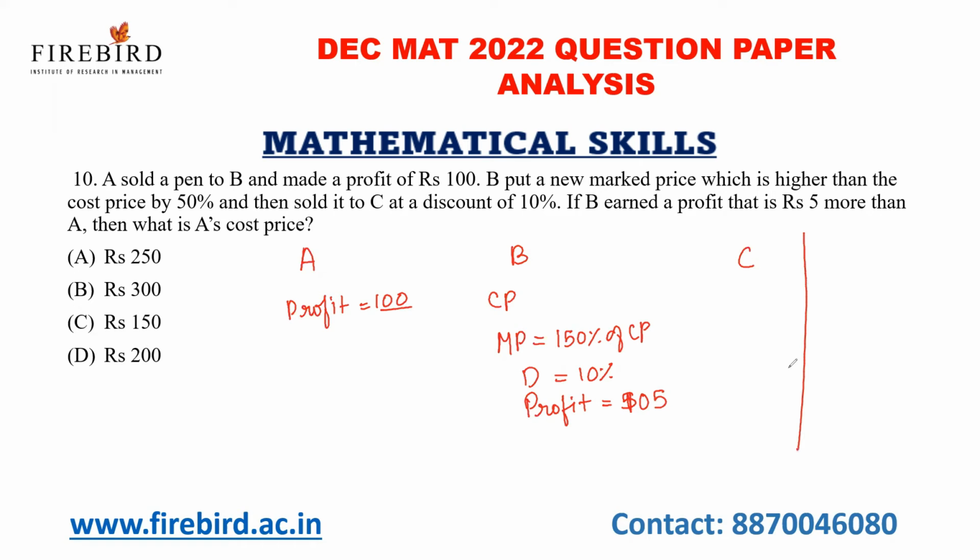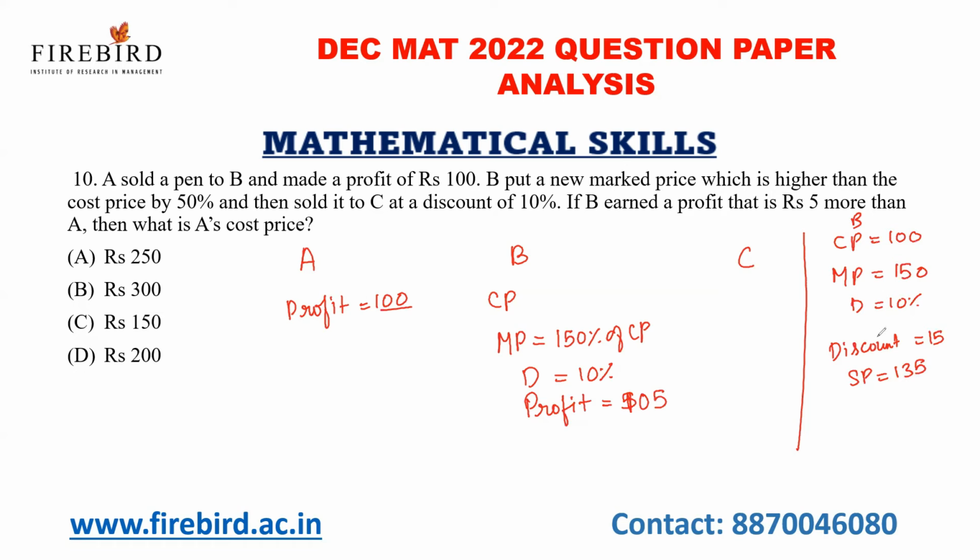Okay, see, let us consider the cost price of B as 100. And what will be the mark price of B? It will be 150, right? If I give 10% discount, what is 10% of 150? The discount amount is equal to 15. And now the selling price will be equal to 135.